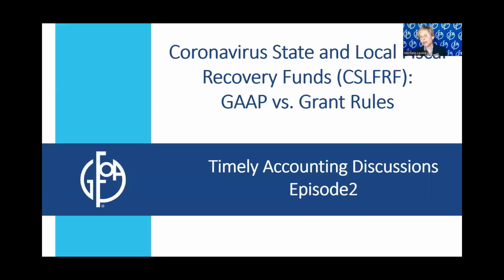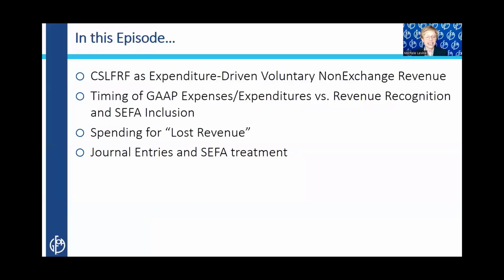This episode is about revenue and expenditure recognition for the coronavirus state and local fiscal recovery funds, CSLFRF, still quite a mouthful, but a little bit shorter than the full name. We will, in this episode, quickly classify the CSLFRF grants.